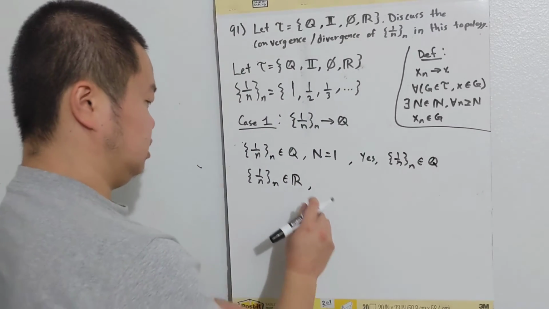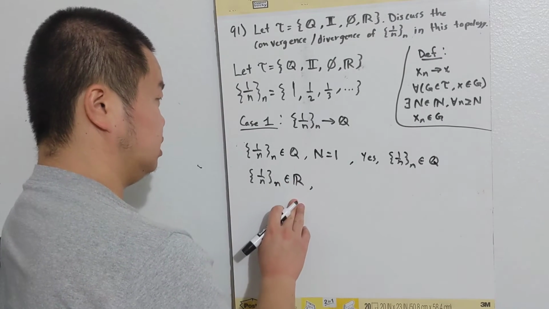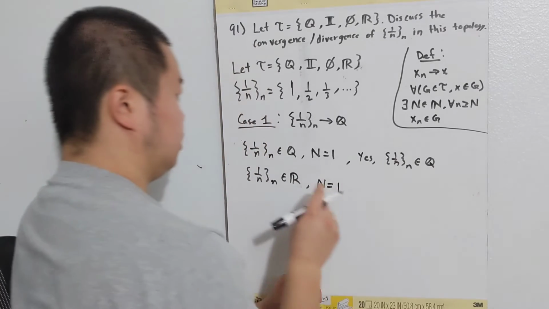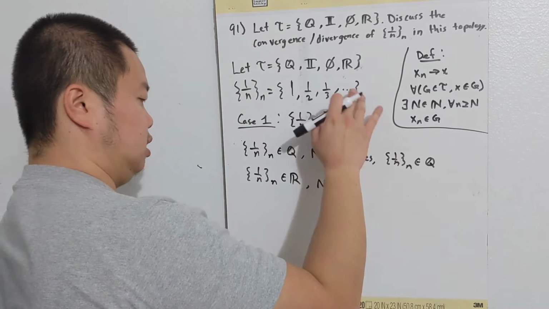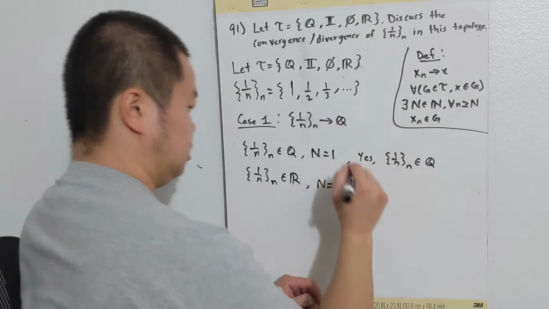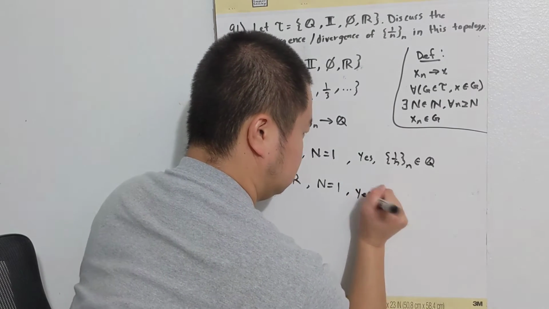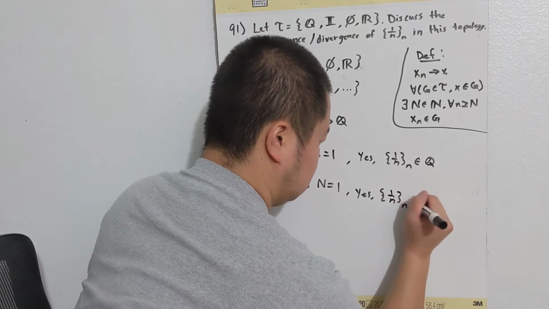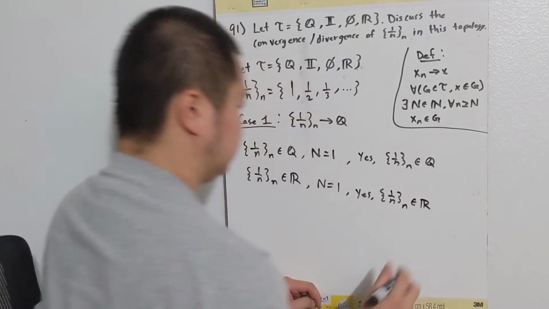Now looking at the sequence, is the sequence in the real numbers? The answer to that is yes. Starting from the first number, all these numbers are in the real number set. So yes, 1 over n is in the real numbers.